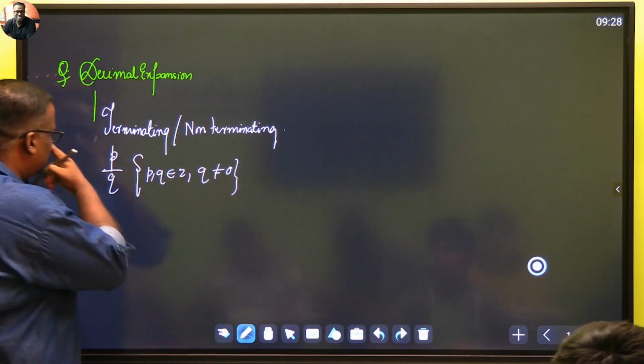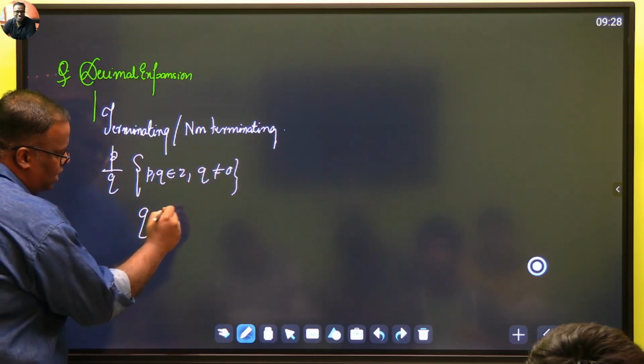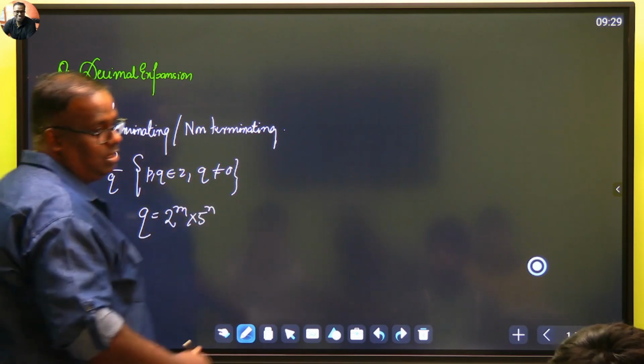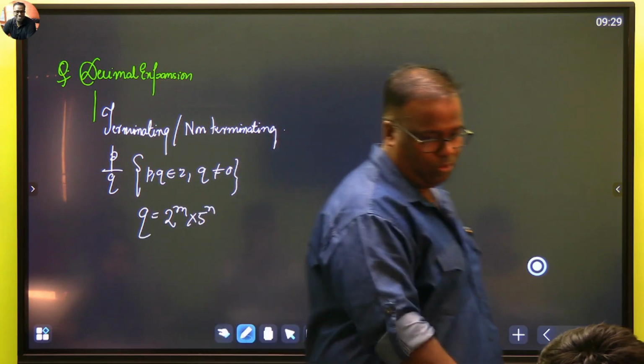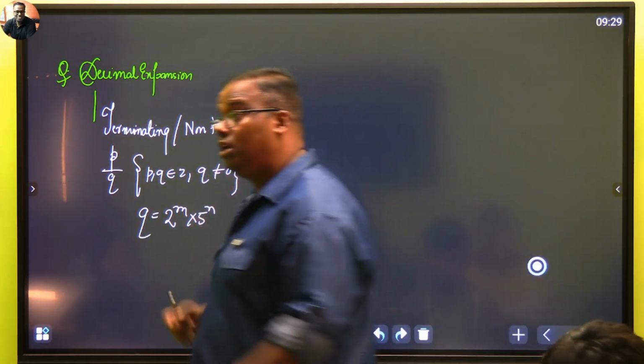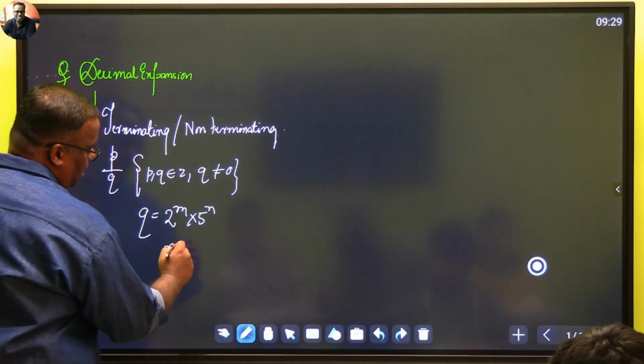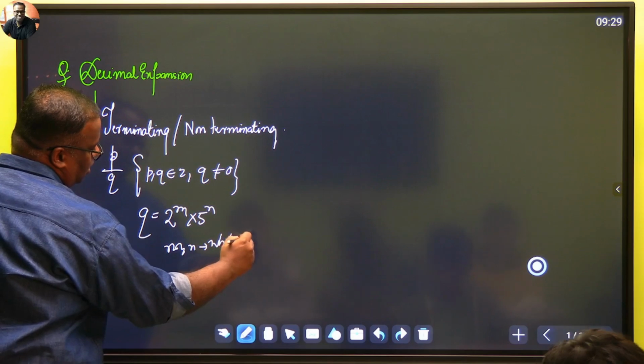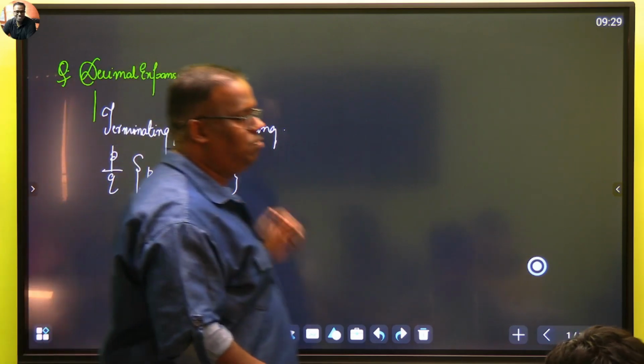What do you have to prove? If you can show q as 2 to the power m into 5 to the power n, if you can write in this format, where m and n are whole numbers, then this rational number will terminate.